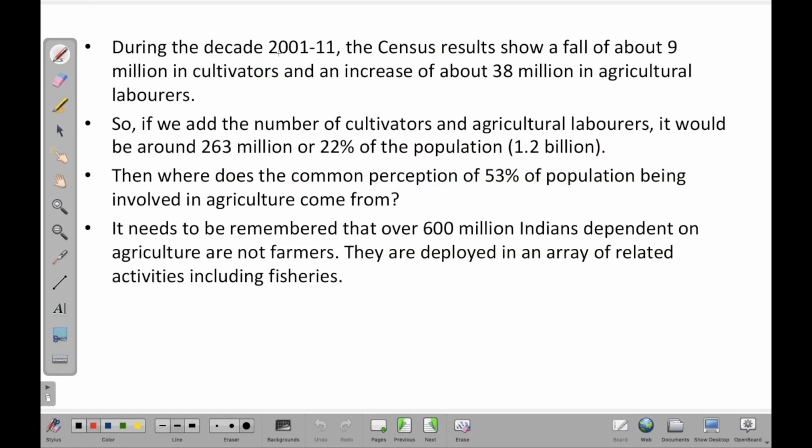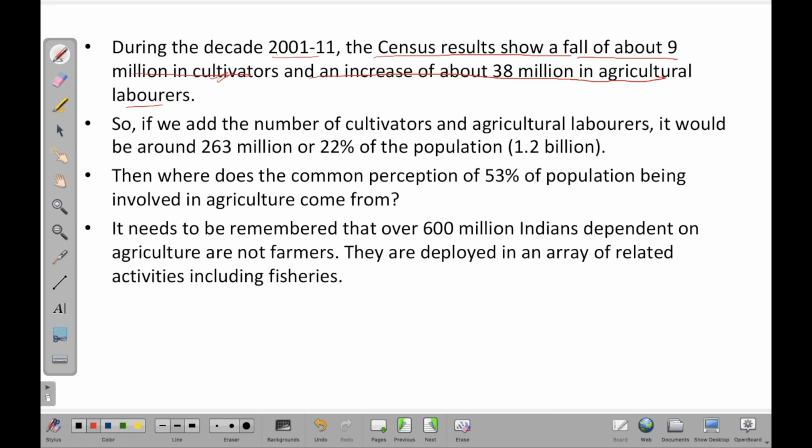It says that during the decade 2001 to 2011, the census result shows a fall of about 9 million in cultivators and an increase of about 38 million in agricultural laborers. So you would see that people who owned land previously, they might have moved to some other sector or they have sold their agricultural land for some reason.